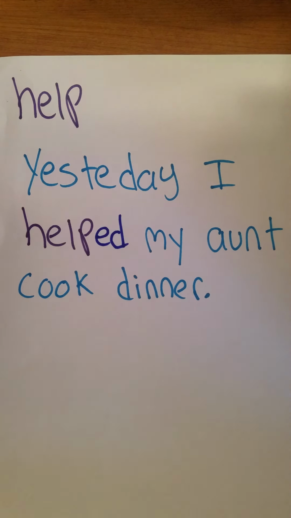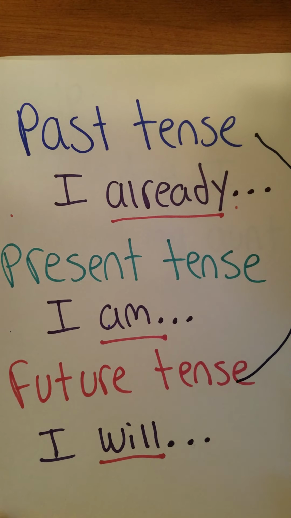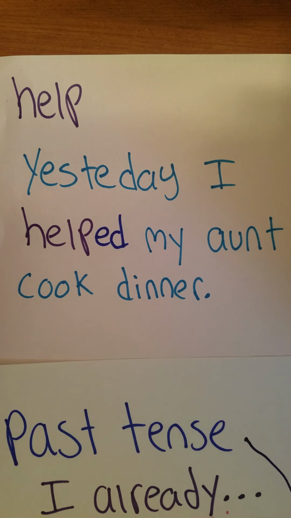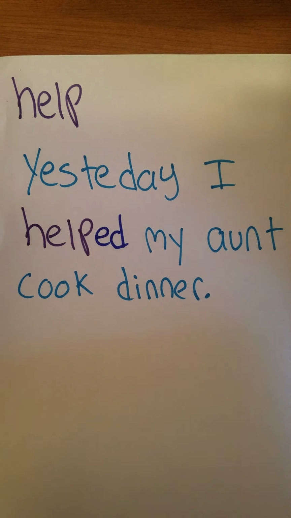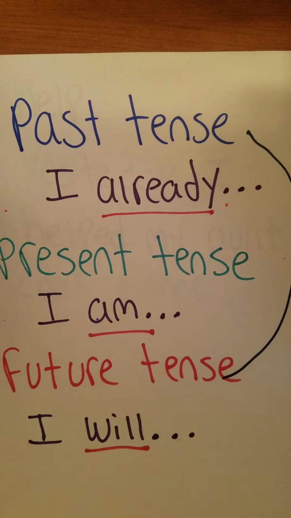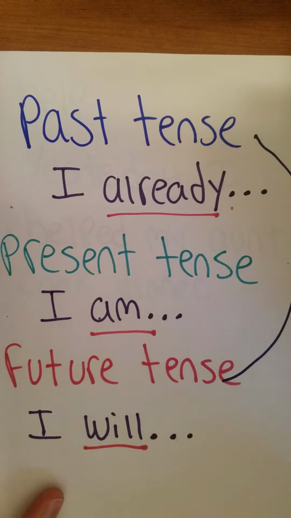Okay, let's see if we can start getting a little bit speedier at finding out what tense our sentences are in. Yesterday I helped my aunt cook dinner. So look at this sentence for clues for when this sentence is happening. Is it written in the past tense, already happened, present tense, happening right now, or future tense, hasn't happened yet?